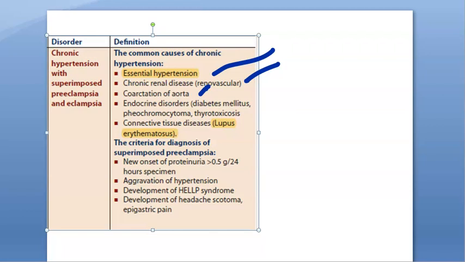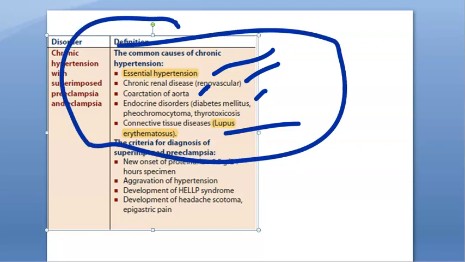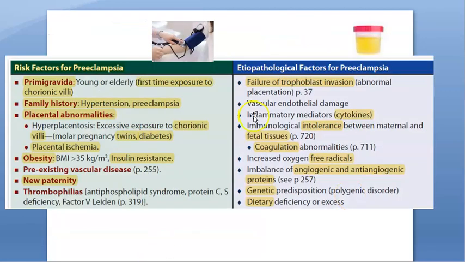Coarctation of aorta. She has probably endocrine disorders like thyrotoxicosis, diabetes mellitus, pheochromocytoma, standard causes of hypertension. Then lupus erythematosus. So these are the reasons why she has hypertension already. Because of all these causes, it will lead to proteinuria. So that will become superimposed preeclampsia. Okay.